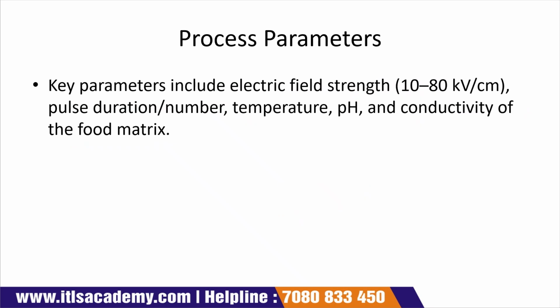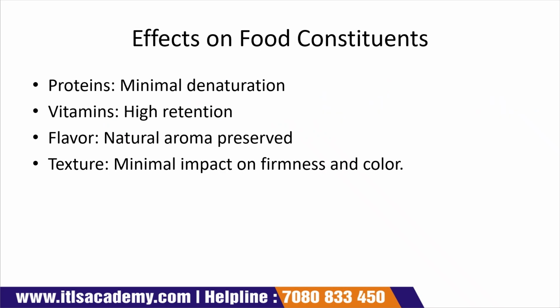Process parameters. Here the key parameters include the electric field strength, which is about 10 to 80 kV per centimeter, pulse duration, number, temperature, pH and conductivity of the food matrix. So these are the process parameters.